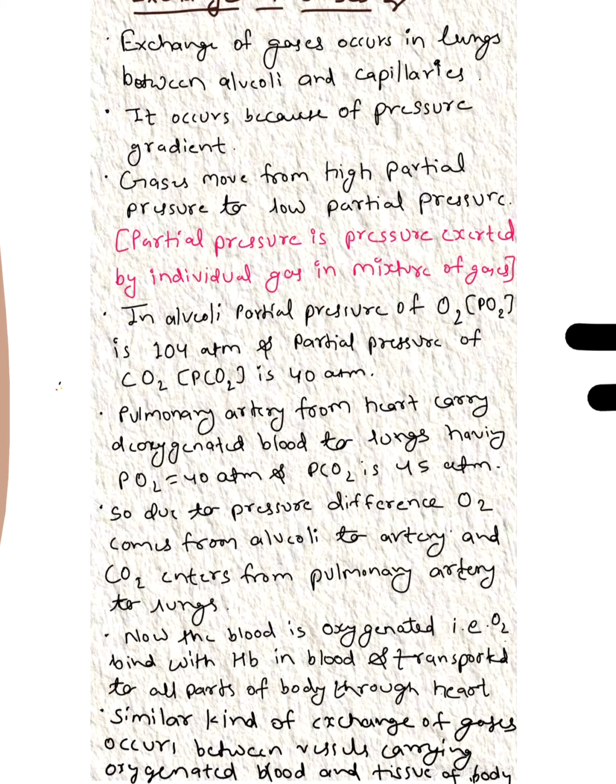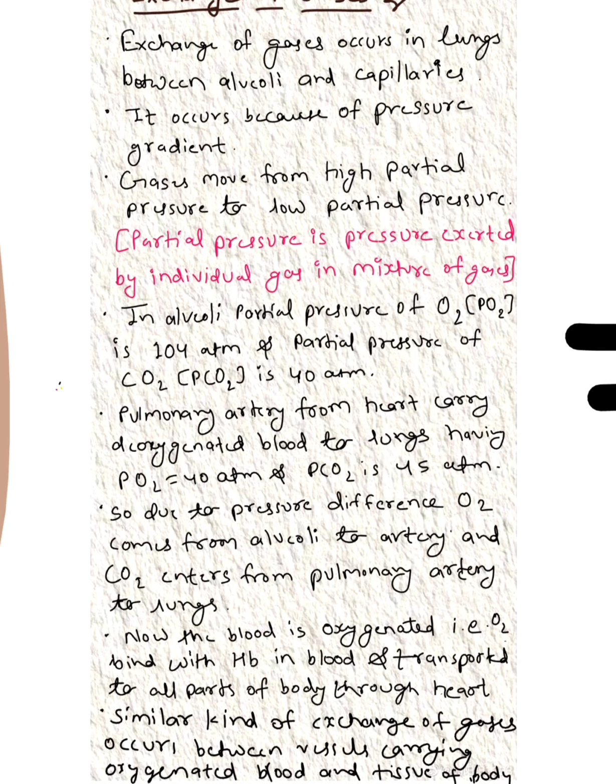The pulmonary artery from the heart carries deoxygenated blood to the lungs, which has a partial pressure of oxygen of 40 and a partial pressure of CO2 of 45. So due to the pressure difference of O2 and CO2, O2 comes from the alveoli to the blood, from high pressure to low pressure, and CO2 enters from the pulmonary artery to the lungs, from high partial pressure to low partial pressure.